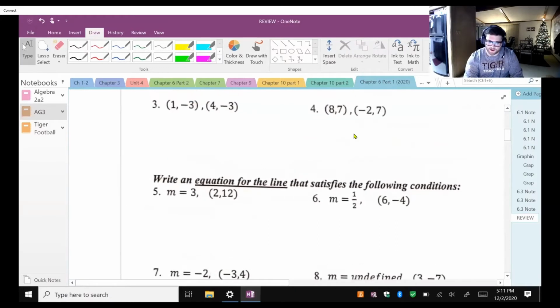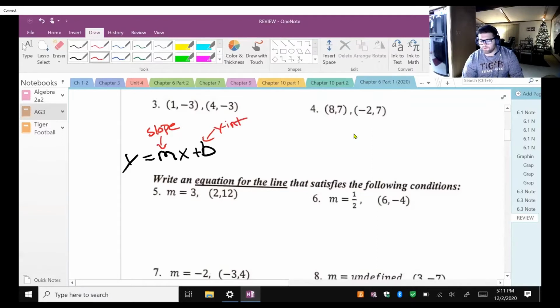We just did slope. Now we're going to do slope-intercept form. Remember, slope-intercept form is y equals mx plus b, where m is your slope, and the new one is your b value, the y-intercept. What does y-intercept mean? Intercept is a fancy word for cross or come in contact with. So it's where it crosses the y-axis.